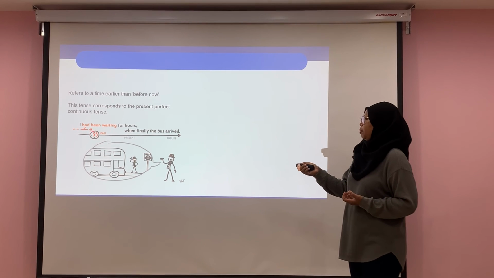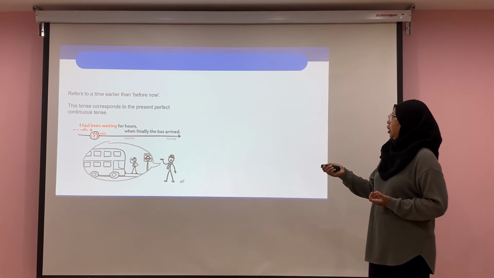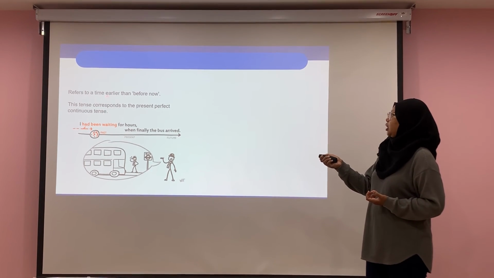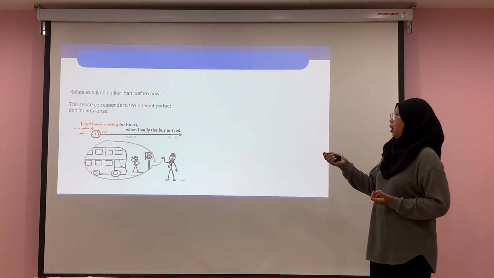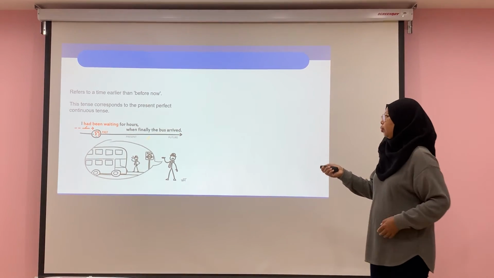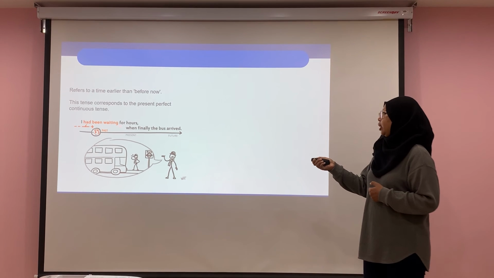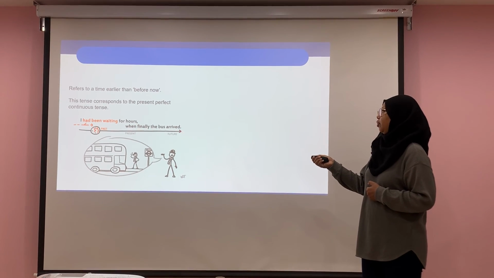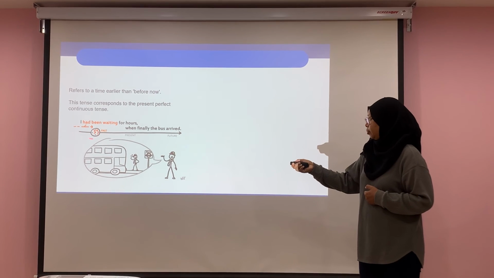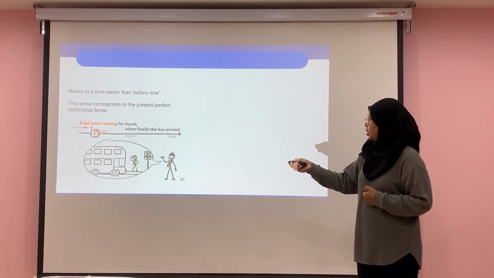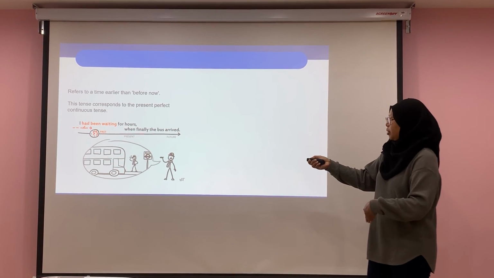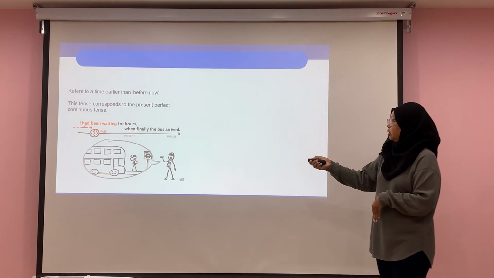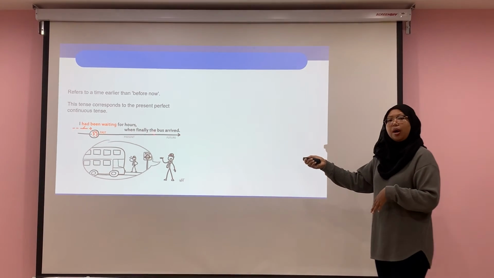Alright. Past perfect continuous. This refers to a time earlier than before now. I had been waiting for hours when finally the bus arrived. I had been waiting here. It's in the past, but continued until some time before now, the present, then the bus arrived.